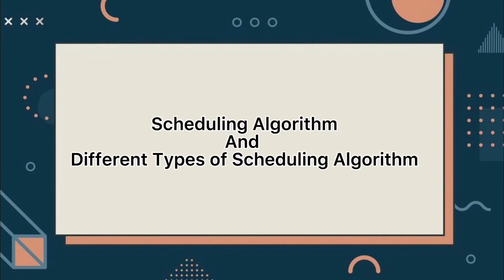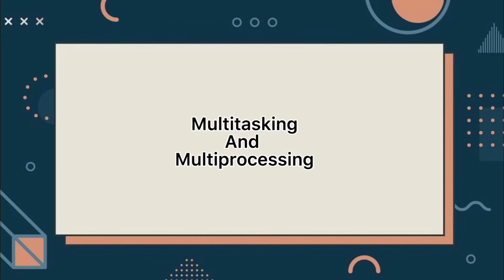Scheduling algorithm and different types of scheduling algorithm. The method used to determine which of several processes, each of which can safely have a resource allocated to it, will actually be granted use of the resource. There are 6 types of scheduling algorithms: first come, first serve; second, shortest job first; third is shortest remaining time; fourth is priority scheduling; and fifth, round robin scheduling; and lastly, multi-level queue scheduling.